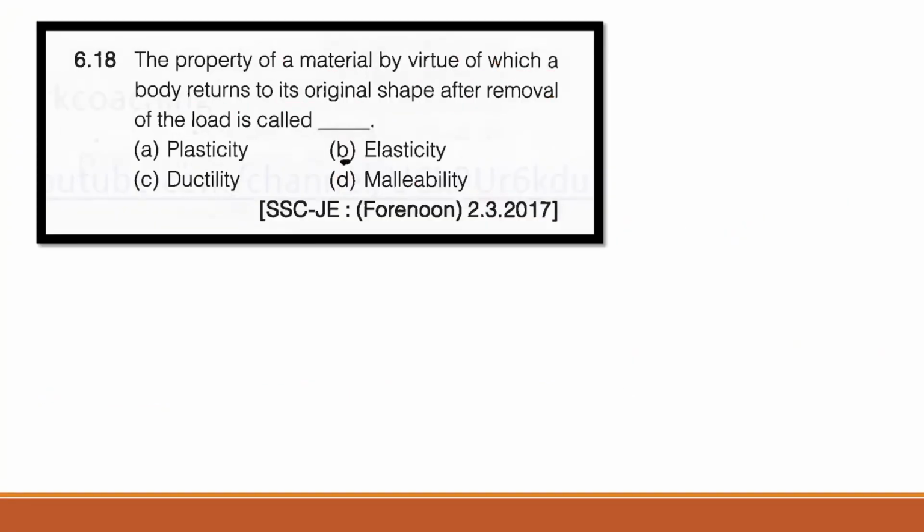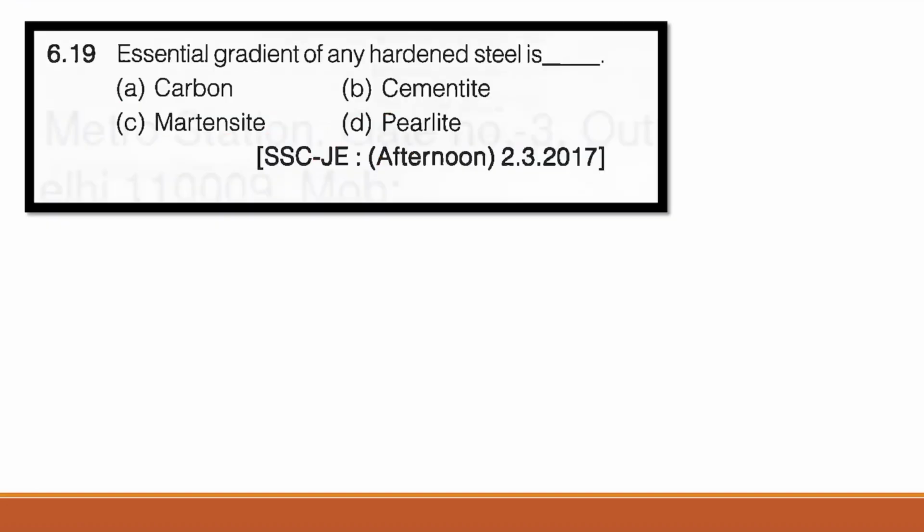Now the next question, question number 18. The property of material by virtue of which a body returns to its original shape after removal of load is called as. Obviously it is coming back to its original shape, it is known as elasticity, right? It is known as elasticity.